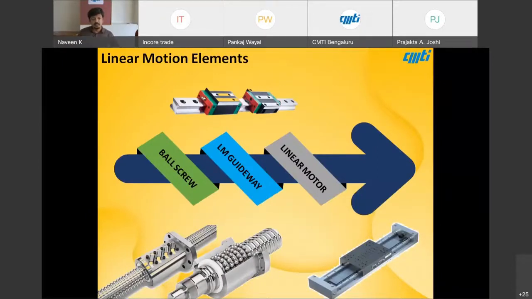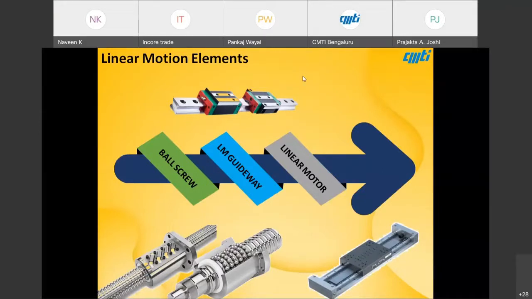Generally, we have considered three key linear motion elements in my talk. The one is ball screw, the other one is LM guideways, and the third one is linear motors. So my talk will be concentrated on these three key elements.